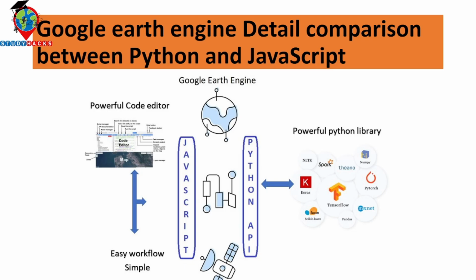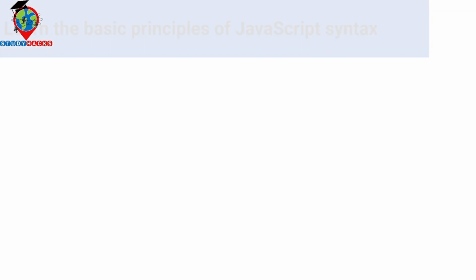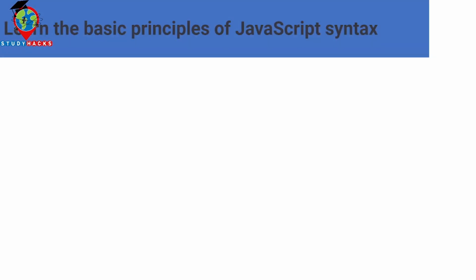This is the basic difference between Python and JavaScript. In JavaScript, we find a very powerful code editor, and in Python, we find some powerful libraries, but Python does not have a powerful code editor. So as a beginner, if you have no knowledge about Python or JavaScript, first I will try to explain some basic syntax of Python and JavaScript.